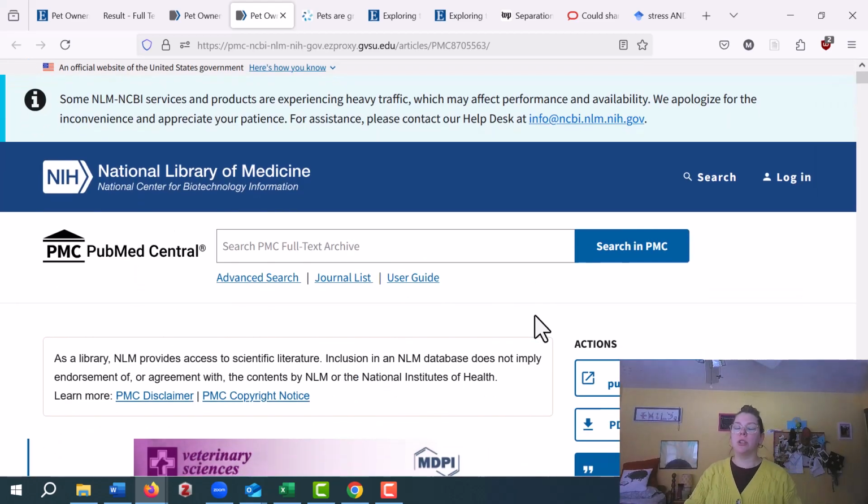So that is how you search in the library search, in Google, and in Google Scholar, and that's how you get free full text. Always search for things in the library. If the links online are just taking you to a place where they want you to pay, don't pay. Your life is too hard already. Okay, so that's how to search in Google Scholar, in Google, and in the library search.